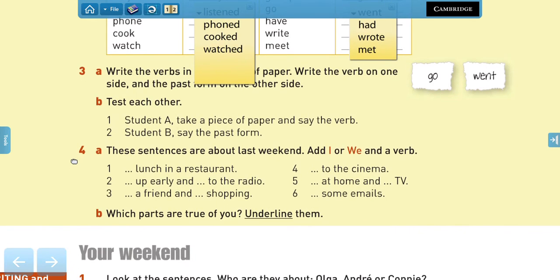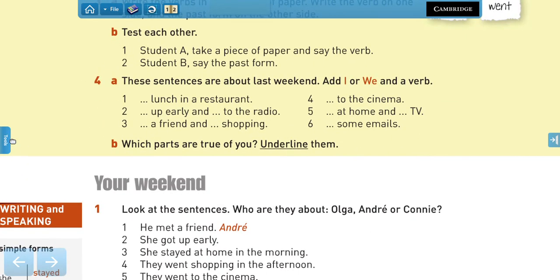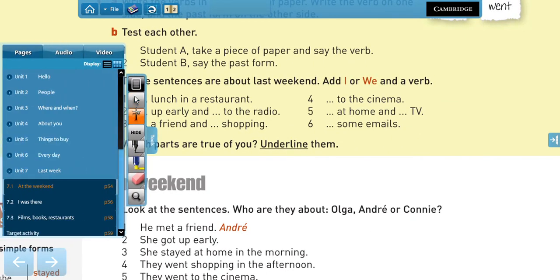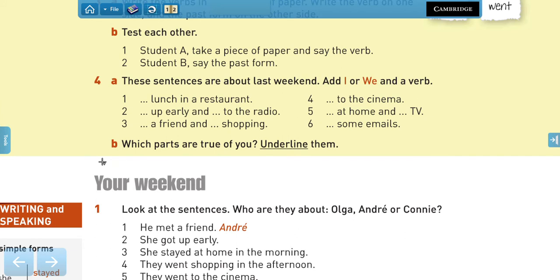So are you ready? Let's check your answers. So we have number 1, you can say I had lunch in a restaurant. Yes, that is the verb that we use.